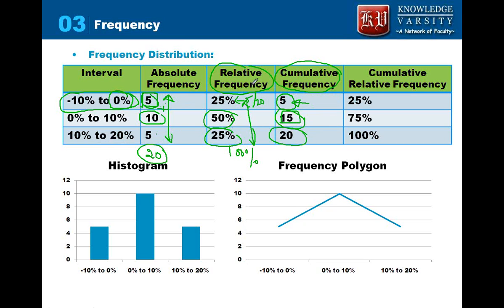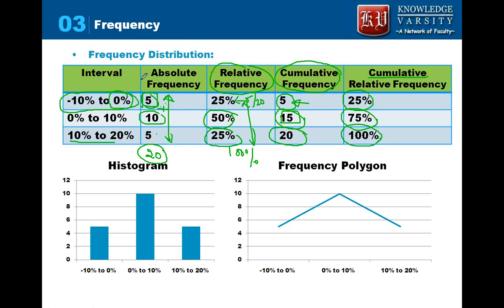Similar to relative frequency, we have cumulative relative frequency, that is, for that particular distribution, how much it is constituting of the total. So this particular distribution cumulative is 25%, but 0 to 10% since it encompasses that also, we have 75% of the distribution left, and the last interval should have 100% of the cumulative relative frequency.